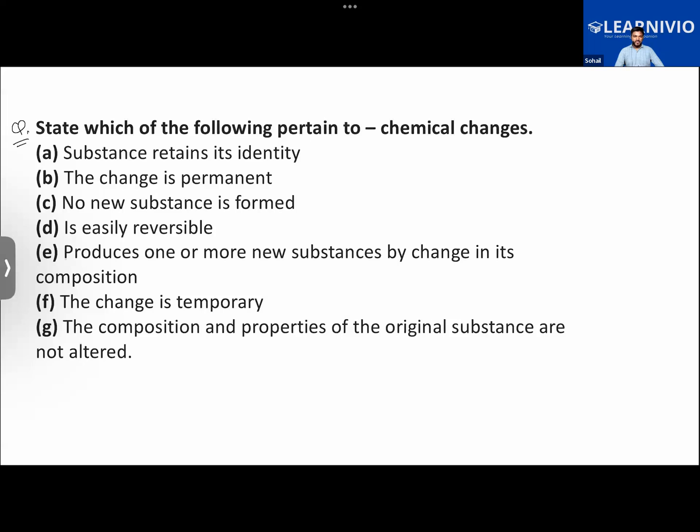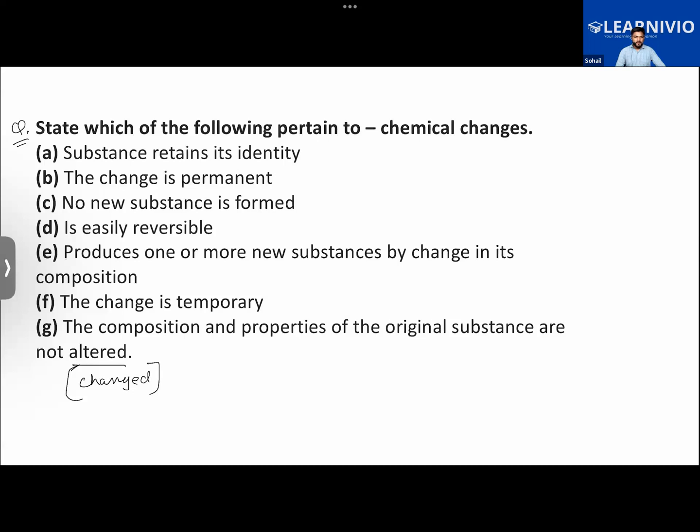How can it be option G? No. The composition and properties of the original substances are not altered. Altered here means changed. The word altered means changed. Okay. Not G. What's the meaning of F? What does it say? The change is temporary.